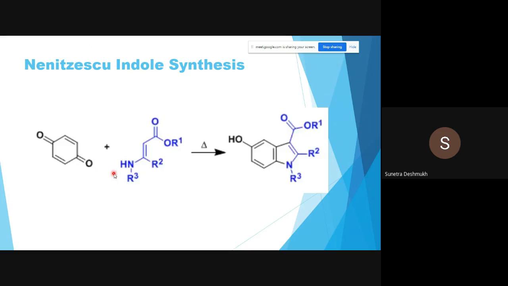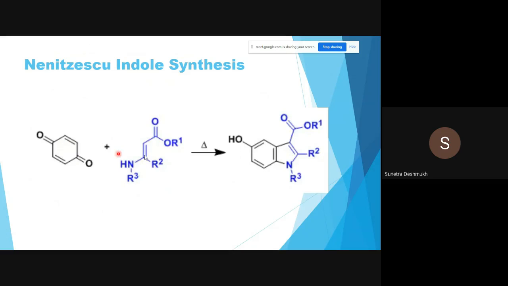They have given very nicely the benzene ring, it's one for benzoquinone. Plus for this molecule, with the blue part they have written the remaining things. So a nitrogen atom and two carbon atoms we are going to take from this molecule, the second starting material. Here one nitrogen atom and two carbon atoms come from this starting material, and the remaining two carbon atoms come from this starting molecule.